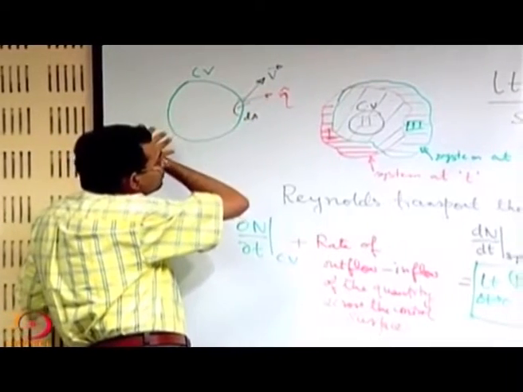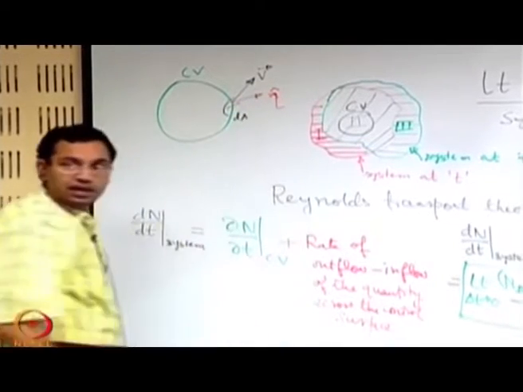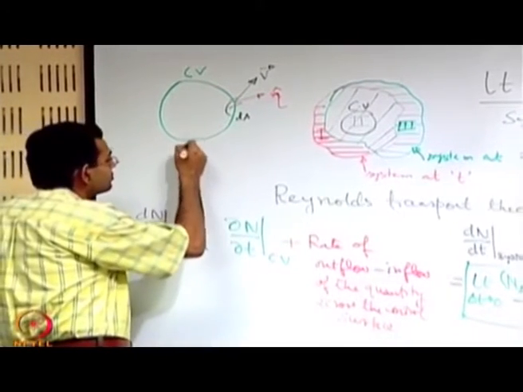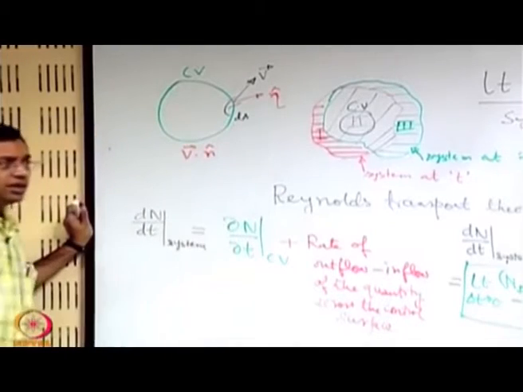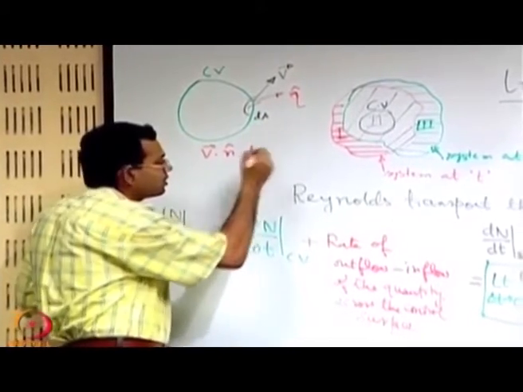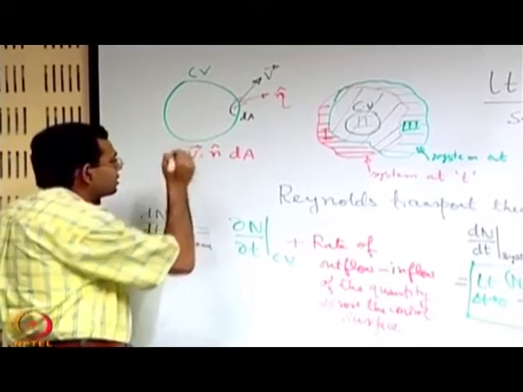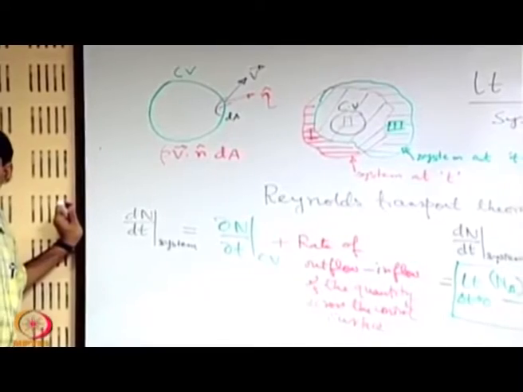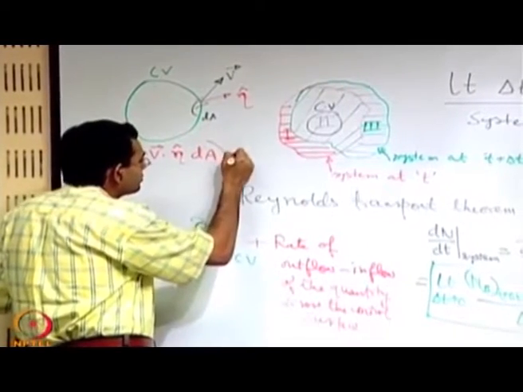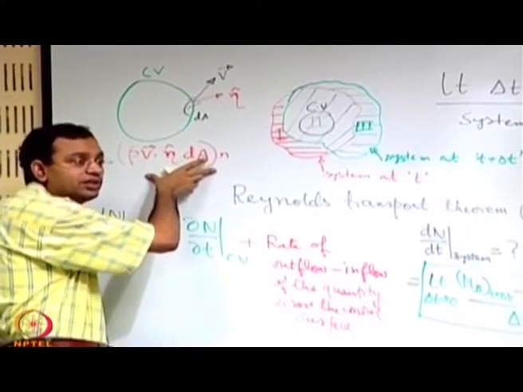So, for the flow of mass, what is important is the component of the velocity normal to the area. That is given by the dot product of v with n. So, v dot n is the velocity component normal to the area, that multiplied with dA is the volume flow rate through the area, that multiplied by the density rho is the mass flow rate through the area, and that multiplied by n, which is the property per unit mass, gives the rate of flow of the property through this area.